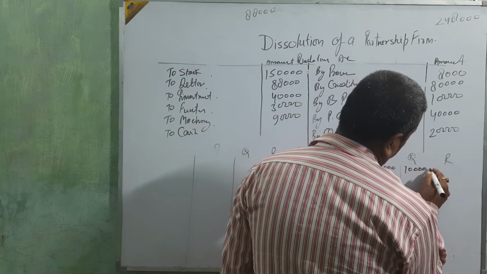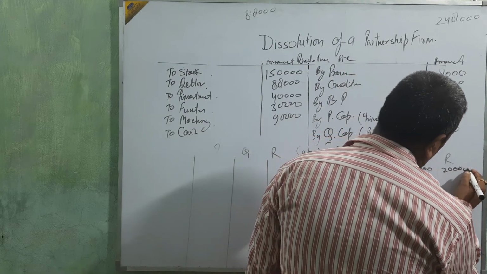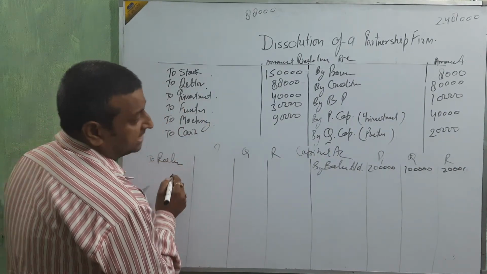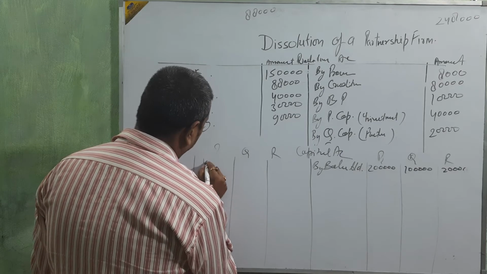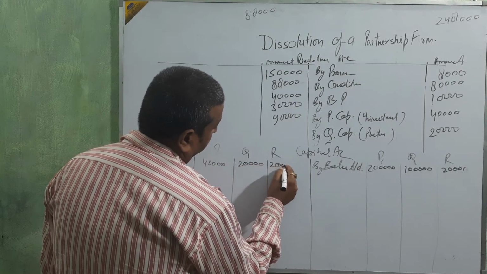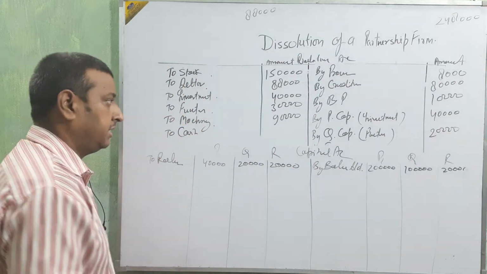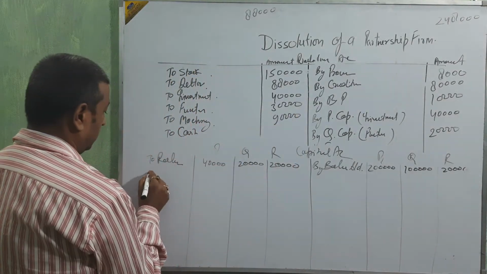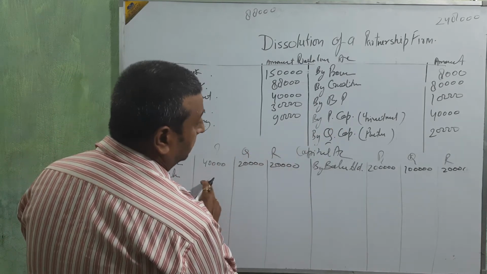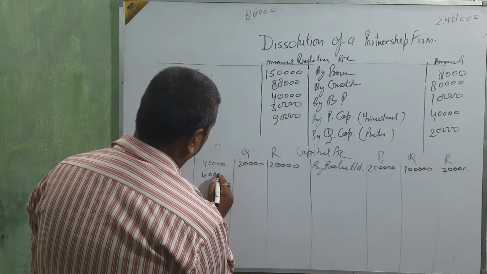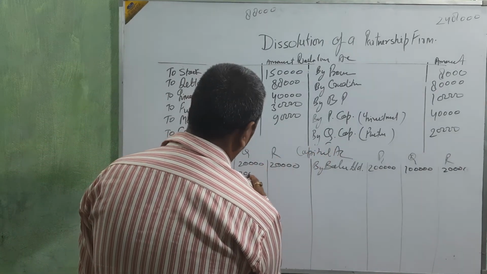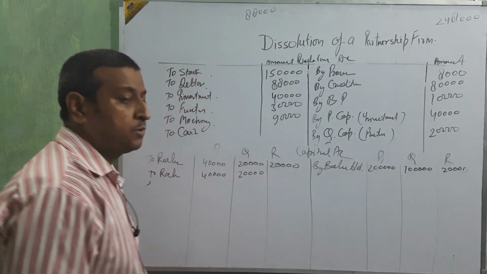Okay beta. Then loss on realization, 40,000, 20,000 and 20,000. Okay beta. Then to realization, P's capital investment beta, so 40,000. Okay, and Q is taking 20,000. Okay beta, up to this is clear.